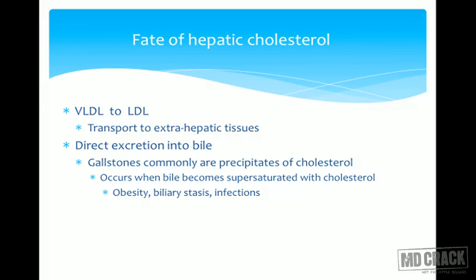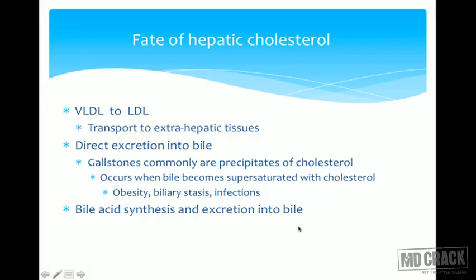So in the bile, please remember that gallstones are commonly precipitates of cholesterol. They occur when bile becomes supersaturated with cholesterol. So it is the ratio between the bile acids and the cholesterol which determines the liquidity or the formation of gallstones within the gallbladder. Usually gallstones can occur when there is obesity, biliary stasis, infections, etc. These are only precipitates of cholesterol, most commonly. So, bile acid synthesis and excretion into bile.